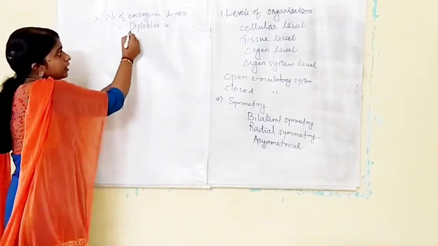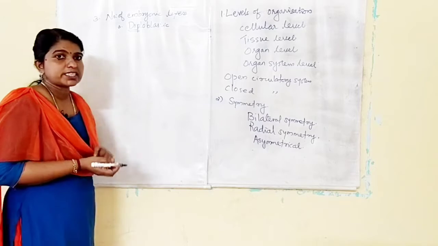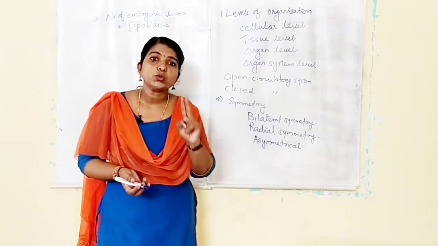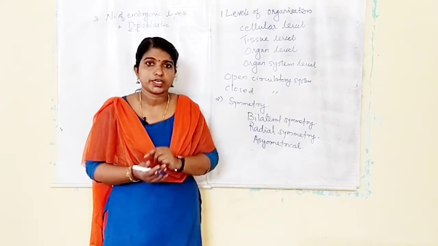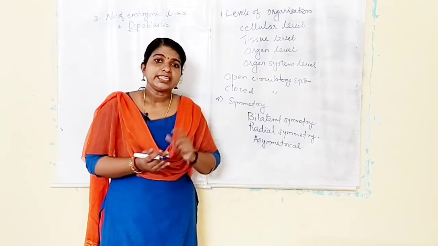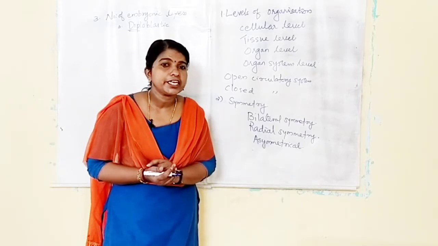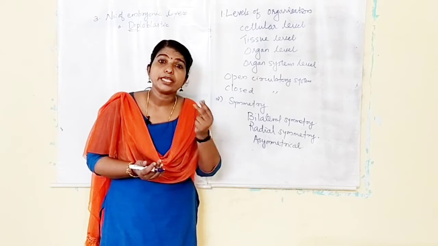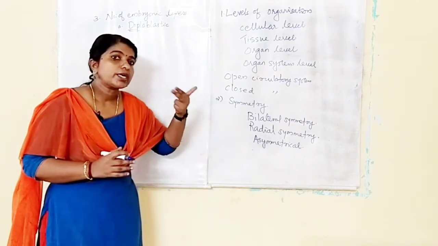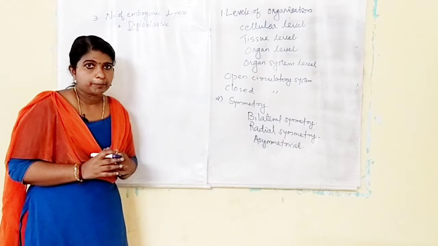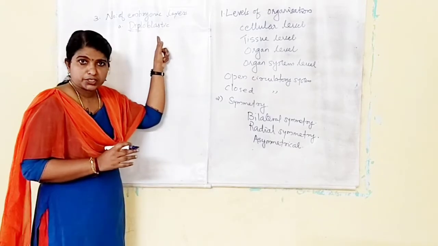Diplo, di means two. So diploblastic means they have two layers, outer ectoderm and inner endoderm. In between there is an undifferentiated layer of cells called mesoglea. It is not organized. So outer ectoderm and inner endoderm, that is diploblastic.